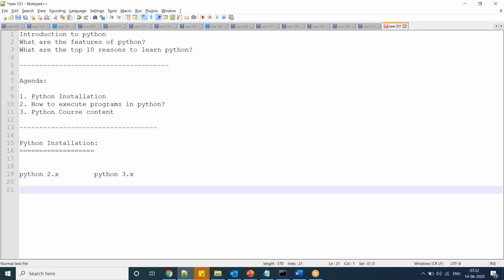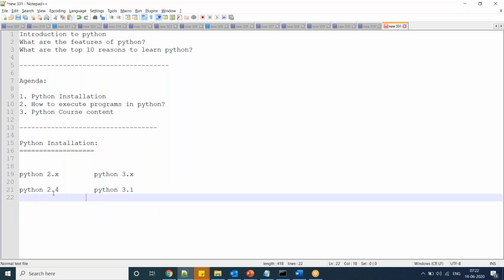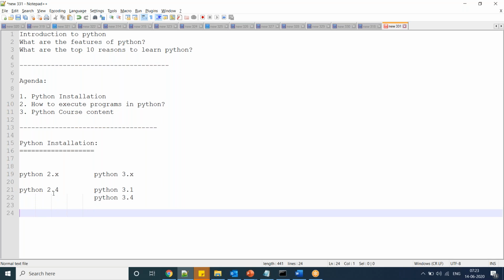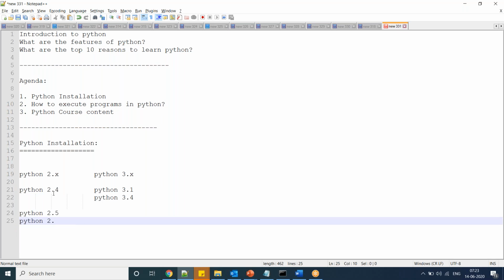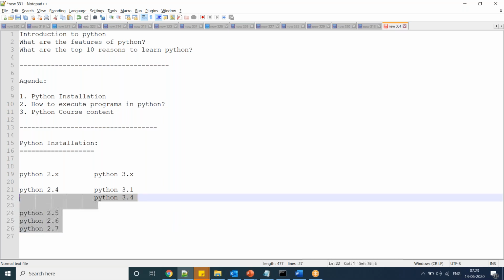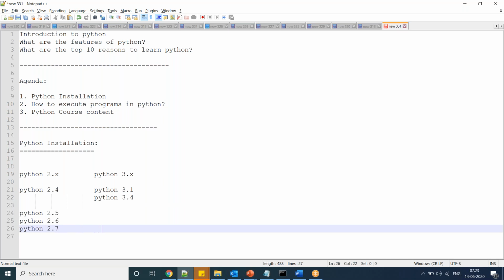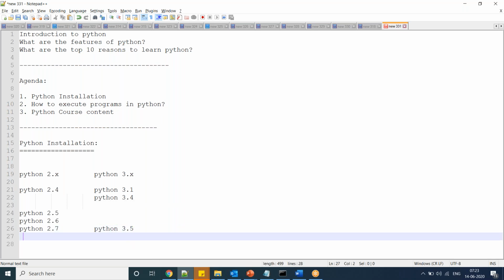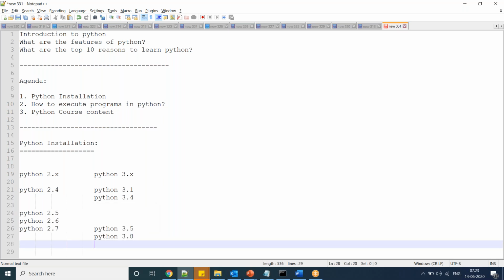Earlier, before Python 1 and the second version, after some versions they had Python 2.4, for suppose. Here they also started Python 3.1, 3.2 like this, 3.4. So here Python 2.5, for suppose, Python 2.6. These versions were implemented in parallel. After Python 2.7, they stopped the second version. Only Python 3 versions they are implementing, 3.5. Similarly, nowadays we have Python 3.8, and 3.9 is also going to be released very soon.